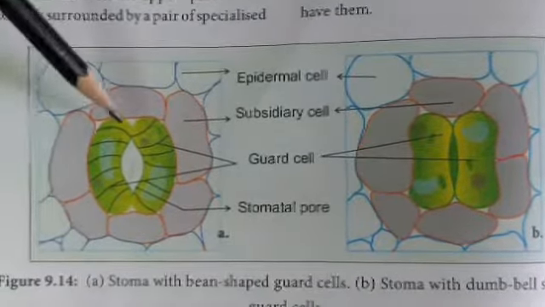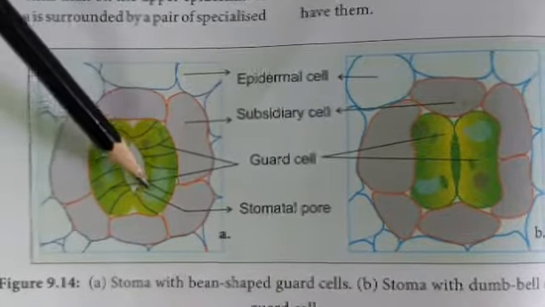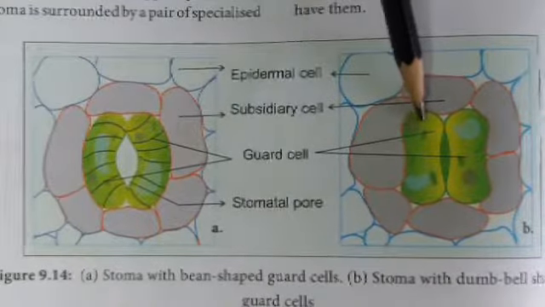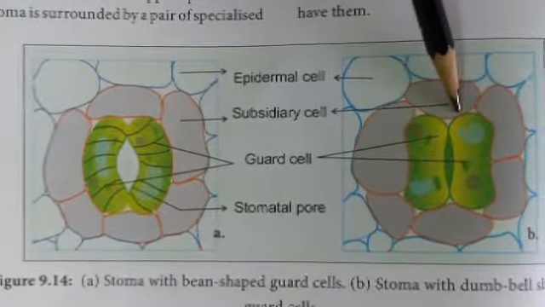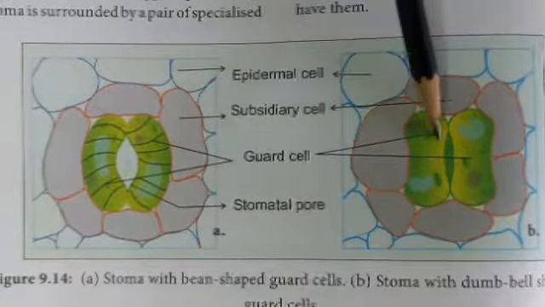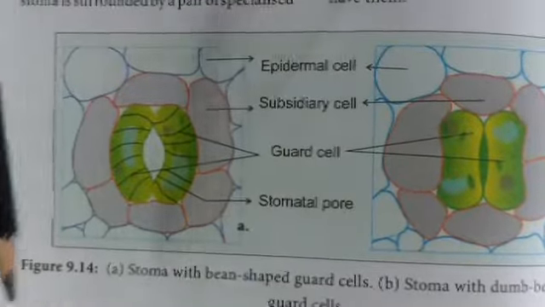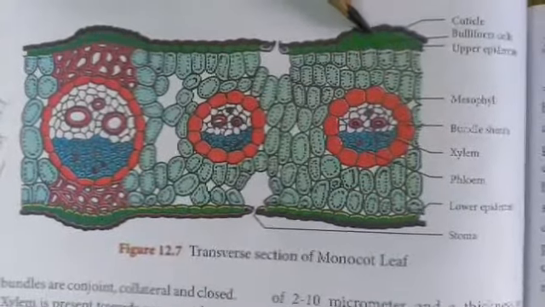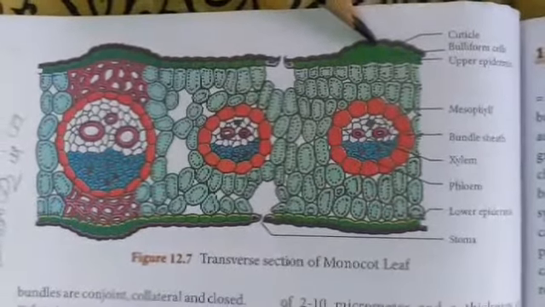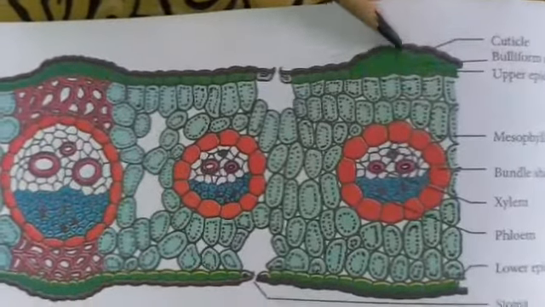So the minute pore in the leaf epidermis is called a stoma. The stomata are bounded by two bean-shaped guard cells. In grasses, the guard cells are thimble-shaped. Only the guard cells possess chloroplasts, whereas the other epidermal cells lack them. Some of the cells of the upper epidermis, for example in grasses, are larger and thin compared to the other epidermal cells.